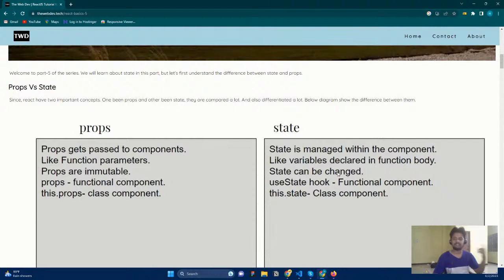So remember, on the first day we discussed what immutable means: it is not changeable. But here state is changeable, mutable. So why are props immutable? Props is basically data that we are getting and sending. That's what it is. And what is state going to be? State is also data, but it determines the stage of my application.